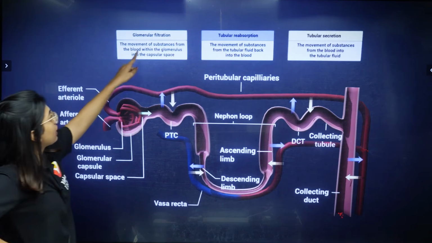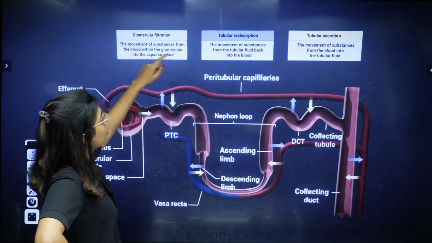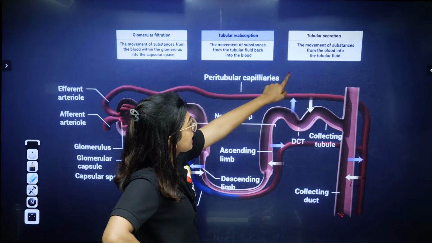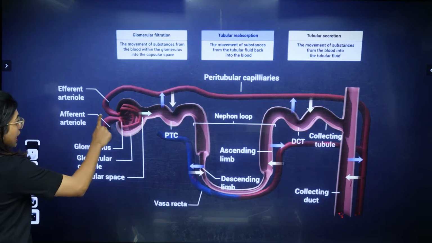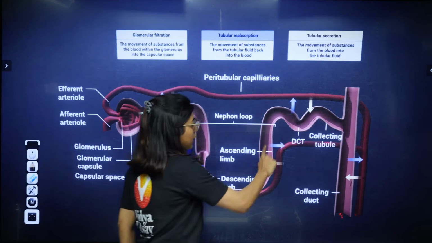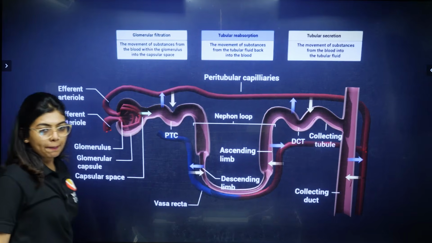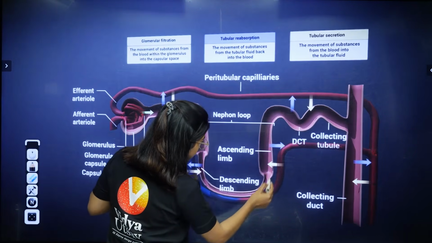So look here: filtration is the movement of substance from the blood within the glomerulus into the capsular space. Tubular reabsorption is the movement of substance from the tubular fluid back into the blood. Secretion is the movement of substance from the blood into the tubular fluid. This is what I told you. Here, filtrate will be moving. At that time, in the arteries, blood will be moving, and this is what is vasa recta. Can you see? This is the vasa recta.